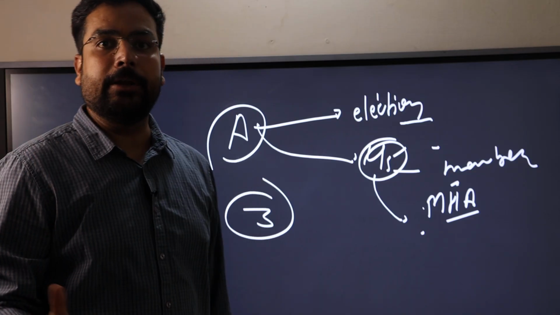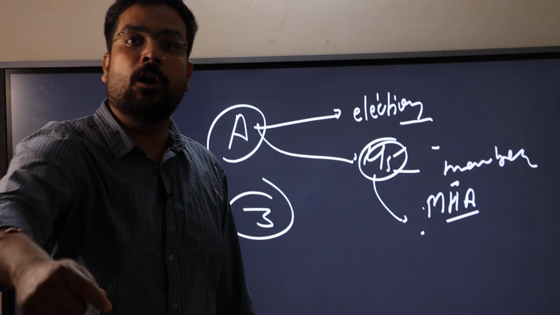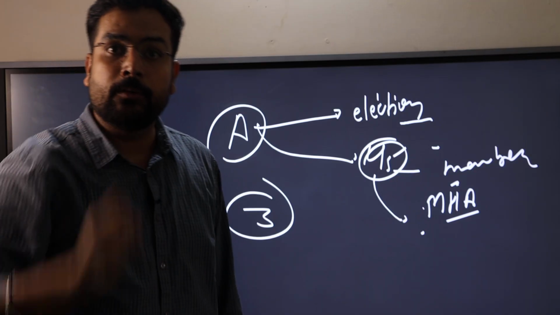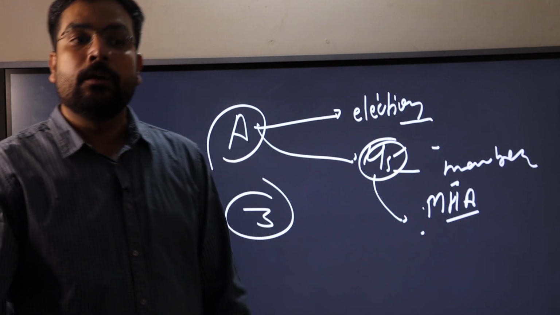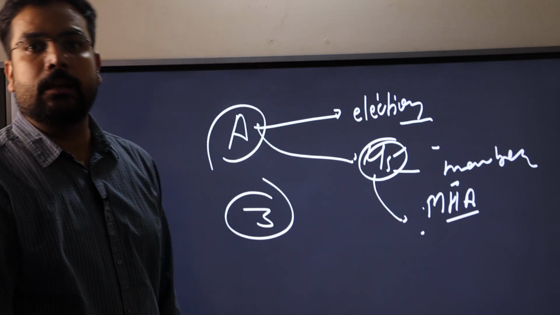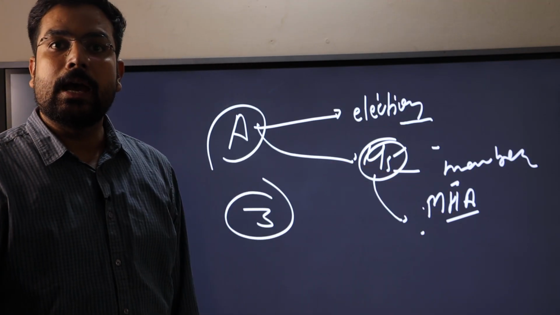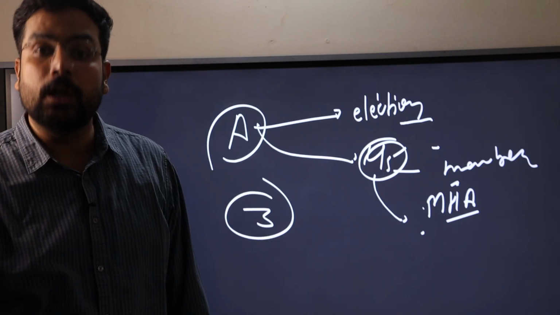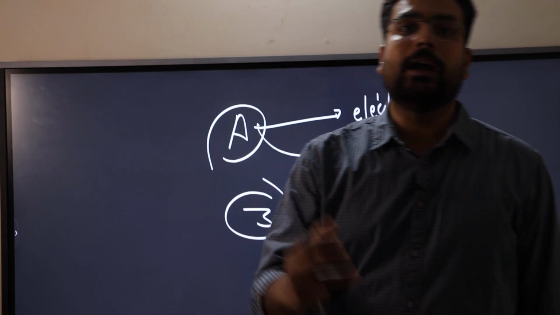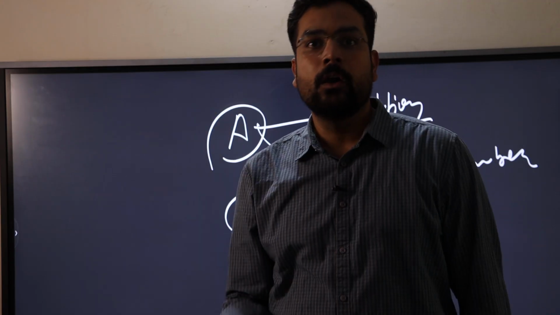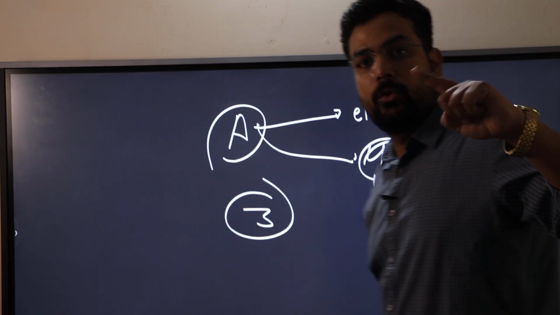Again I am repeating this one, because when the person is going to contest the election for the first time, he has to fill the form in front of the collector. That would be the first affirmation. After getting membership there in the Lok Sabha, the person would again take the oath there in the Lok Sabha membership. Again, there would be the second affirmation. And last but not the least, when the person would hold the office, then he or she would take the oath and affirmation regarding the maintenance of secrecy or confidentiality of the office. So we can say a person would take 3 times oath if the person is going to be a minister.